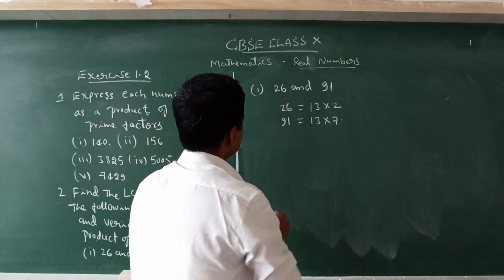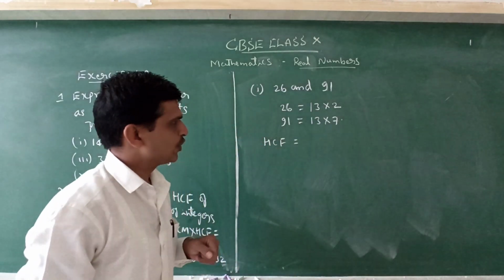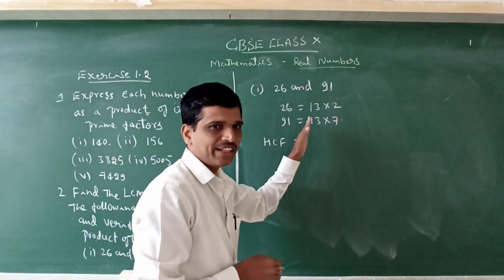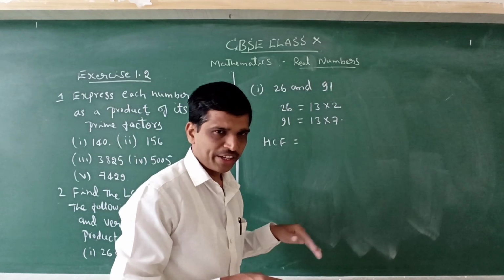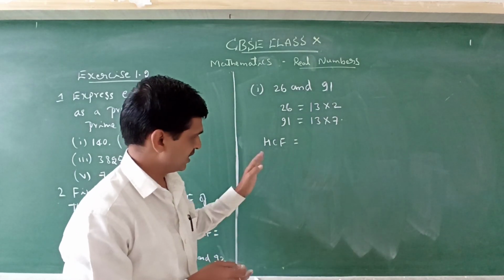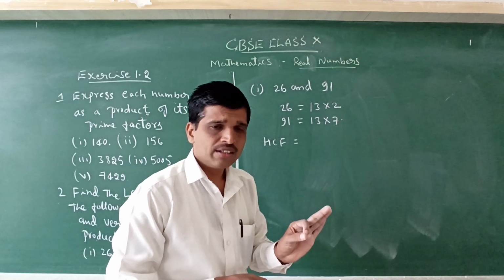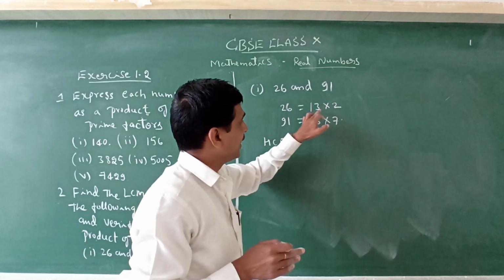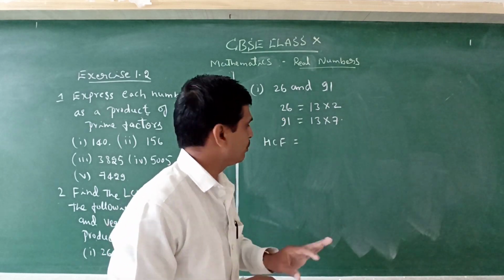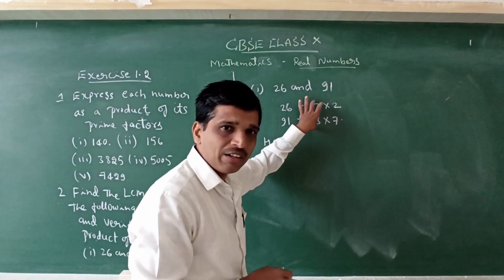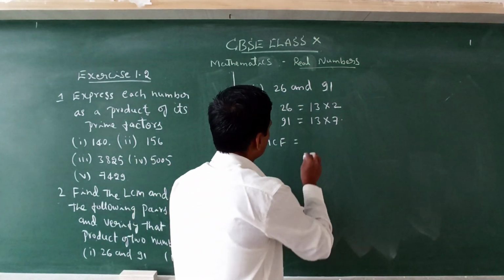Now this is the HCF. What do we mean by HCF? HCF is the common factor here. In order to find the HCF of any two or more positive integers, we must observe the factors and their powers, and take the lower power of the common factors.